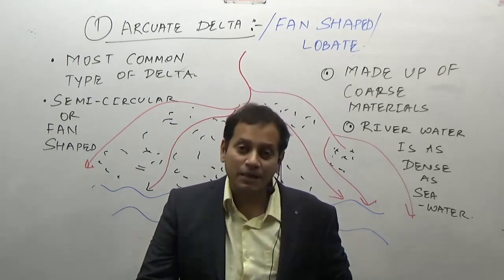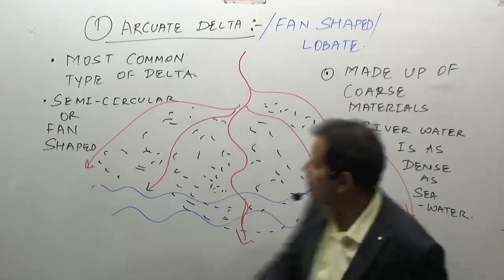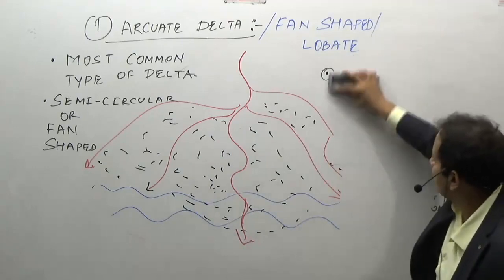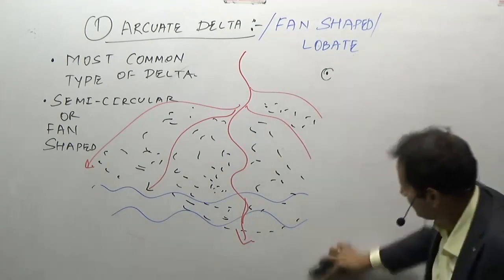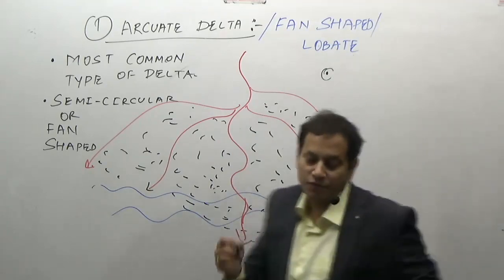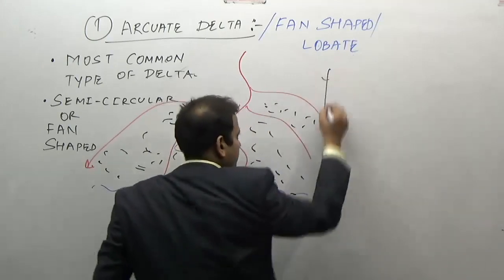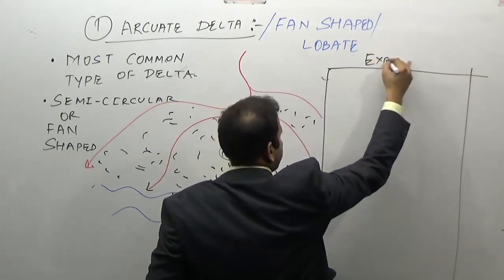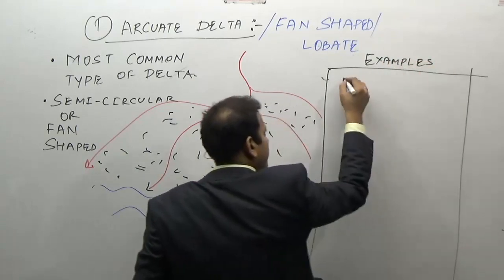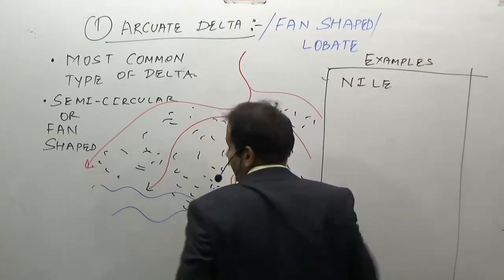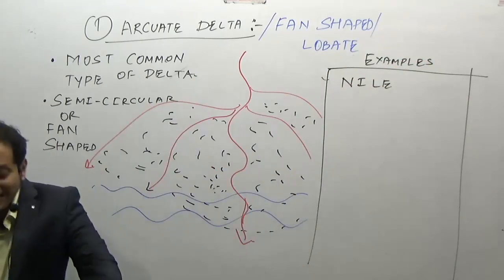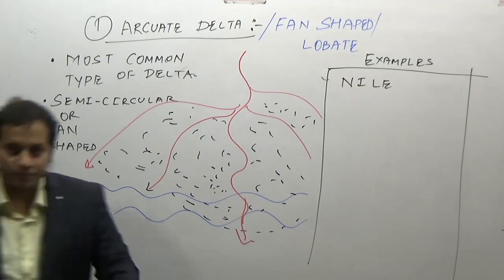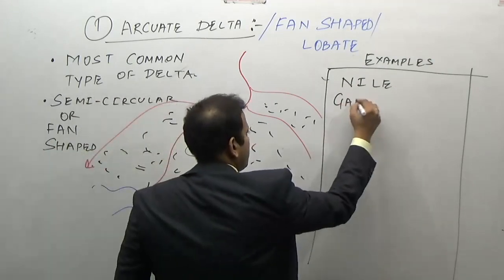One of the best examples is River Nile. So the examples of this fan-shaped delta: River Nile. Which country? Egypt. River Ganga, Brahmaputra.